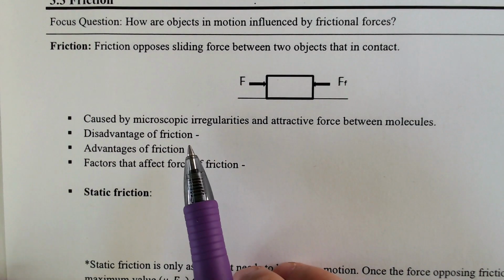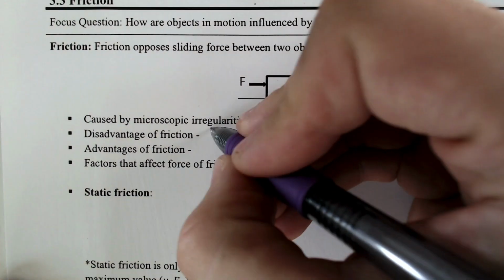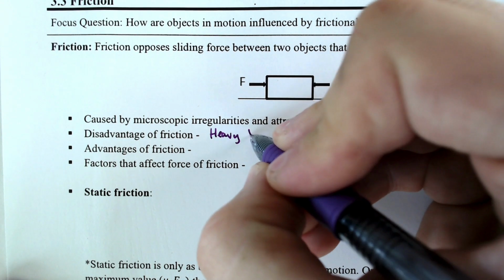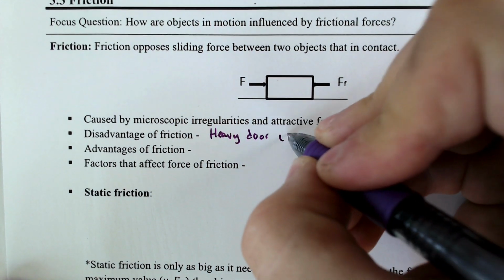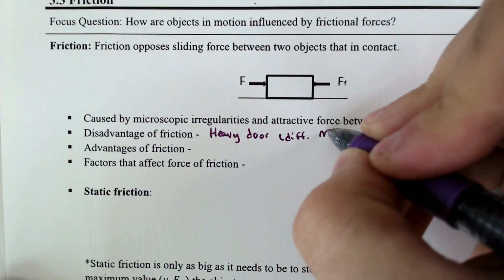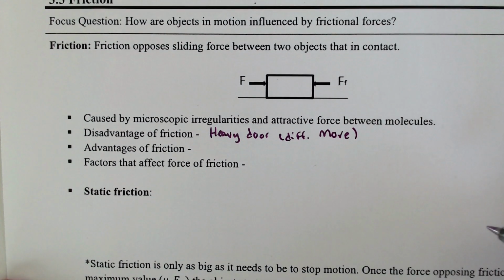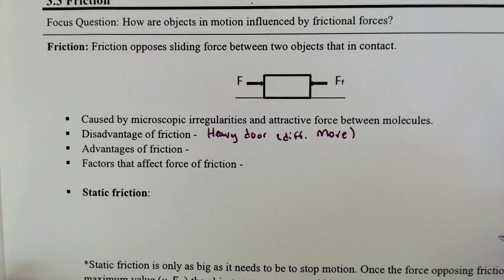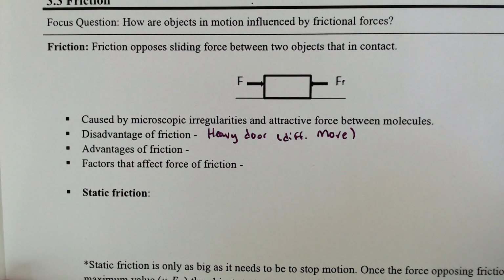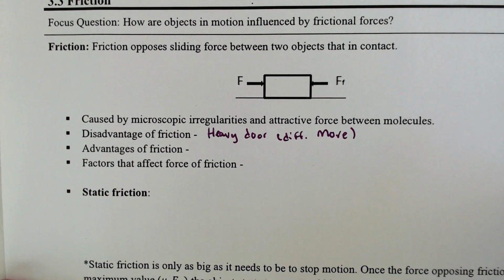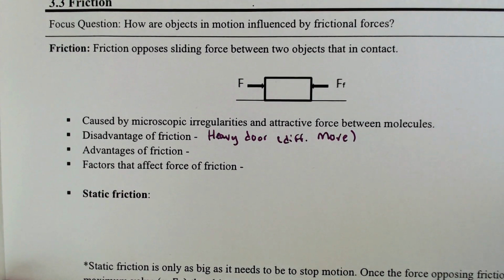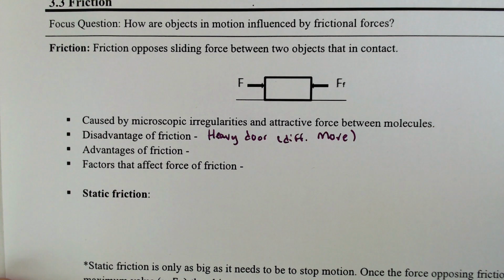Now there are some disadvantages of friction. It makes things very difficult to move, perhaps. A heavy door would be difficult to move. And it also can make moving parts wear out. So like a wrench or things like that, it could strip the wrench. It could make things a little bit too difficult to move, and therefore that's why we use oil and lubricants to kind of loosen things up to make it a little bit smoother.